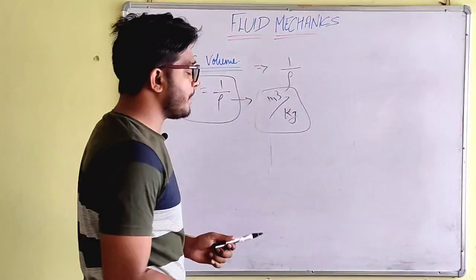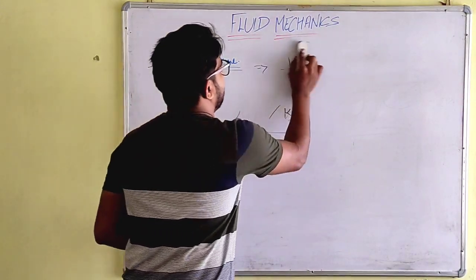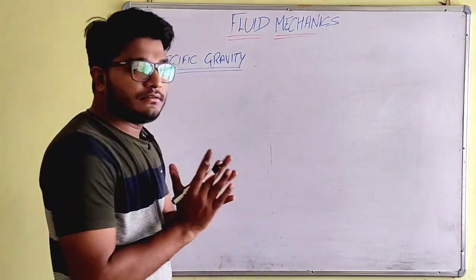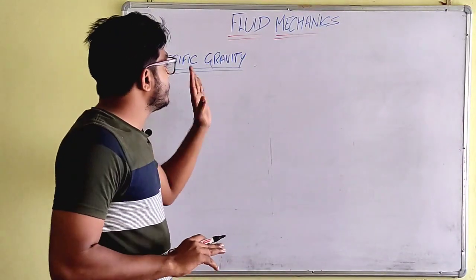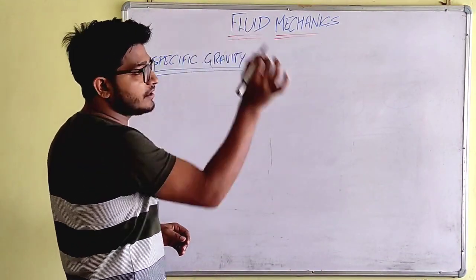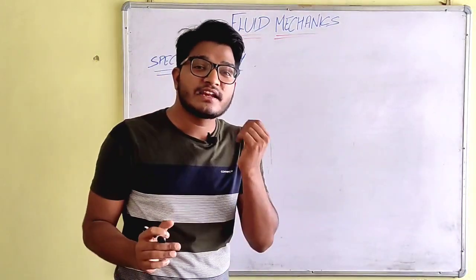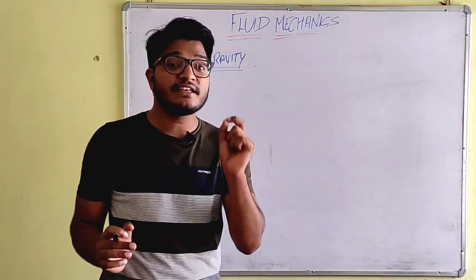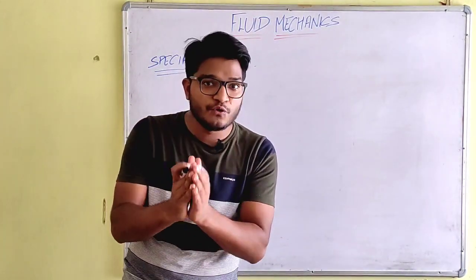Now let's jump on to specific gravity. What is specific gravity? It is an important thing here. Specific gravity is the ratio of the density of the liquid to the density of a standard fluid.